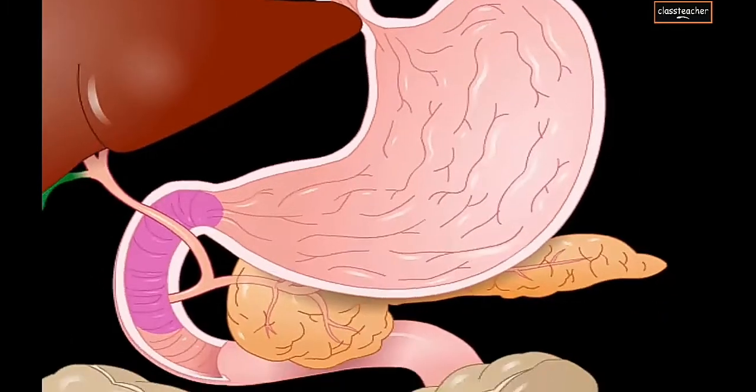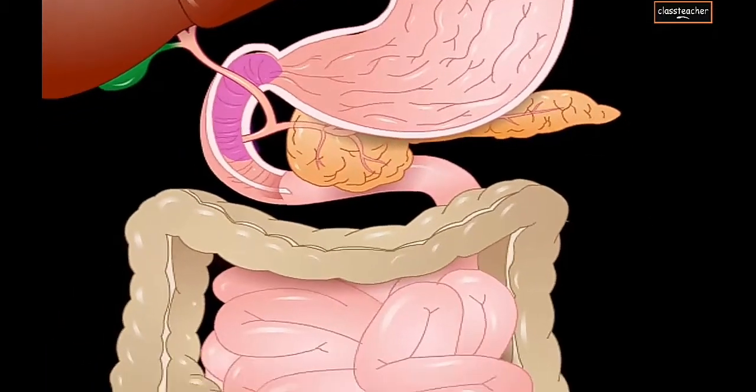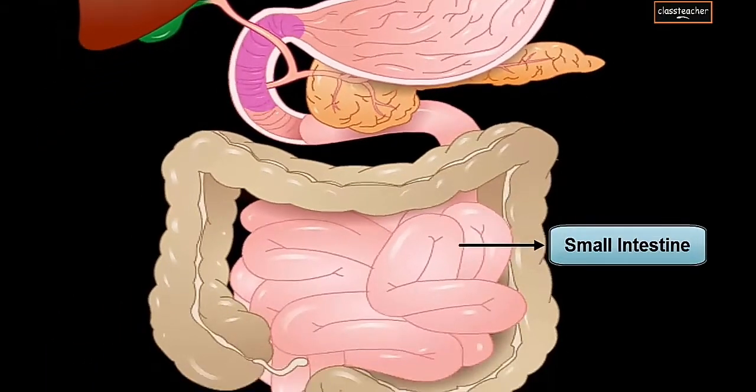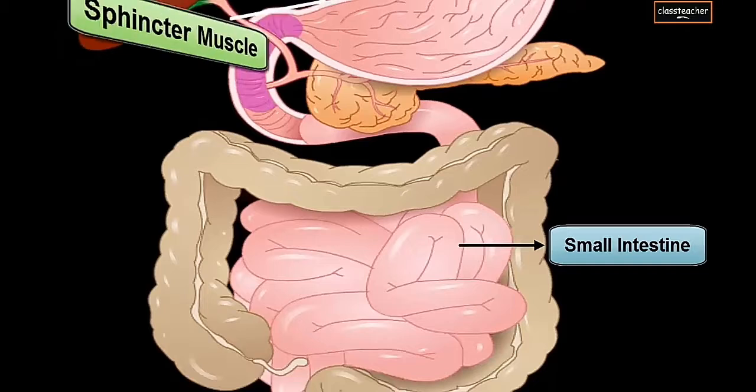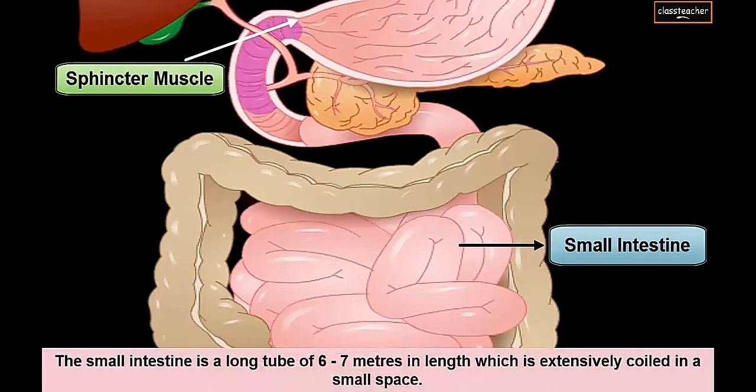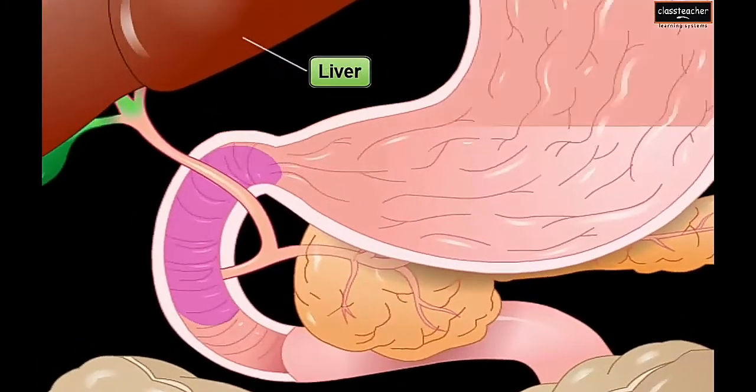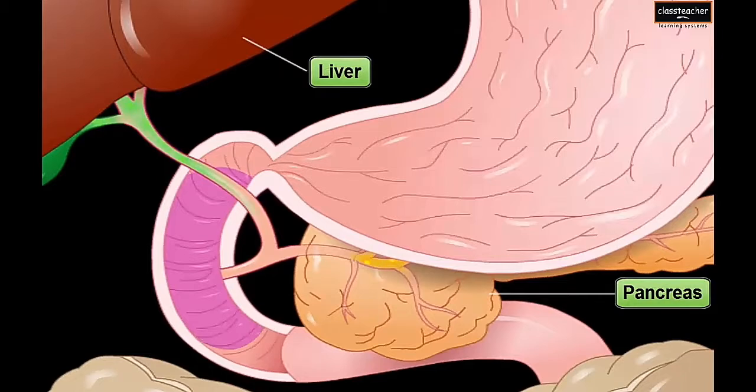Now this partially digested chyme goes into the small intestine. Here the exit of food is regulated by a sphincter muscle. Now the small intestine is a long tube of 6.5 meters in length which is extensively coiled in the small space of our belly. The small intestine in human beings is the site of complete digestion of food. This small intestine receives the secretions from two glands which are the liver and pancreas.